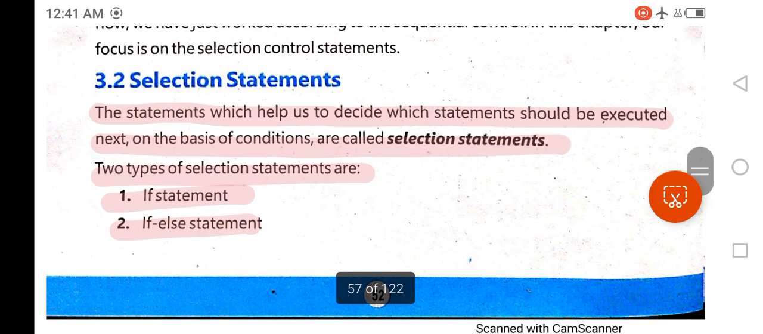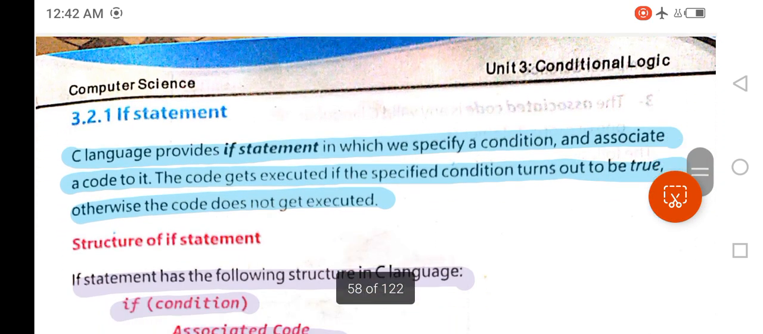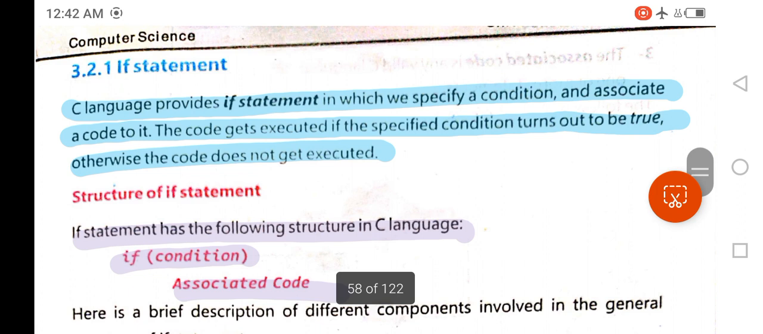The next short question is, what are selection statements? The statements which help us to decide which statements should be executed next on the basis of condition are called selection statements. Two types of selection statements are if statement and if else statement. The first one, if statement.